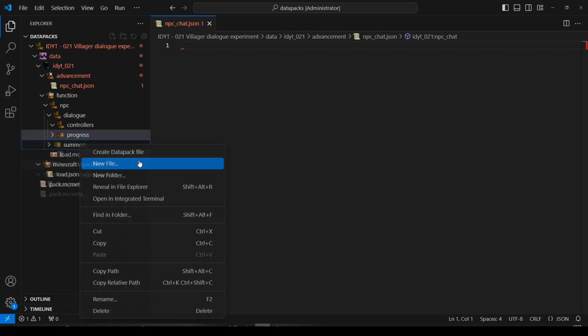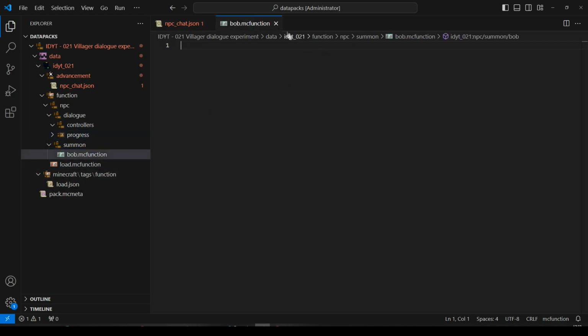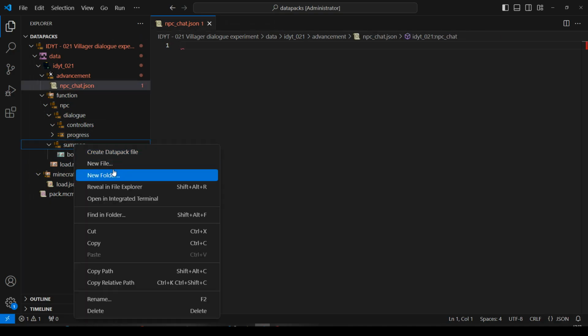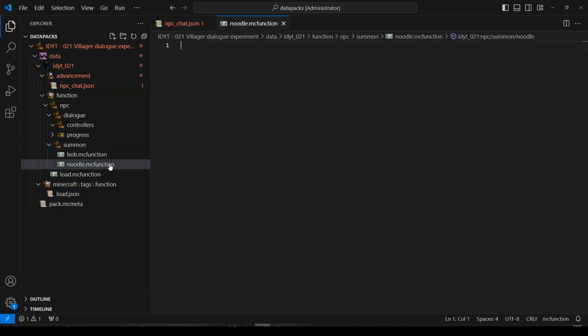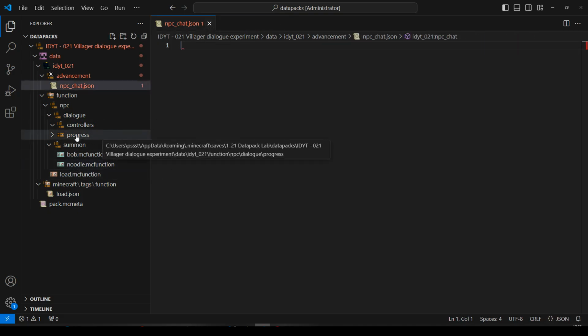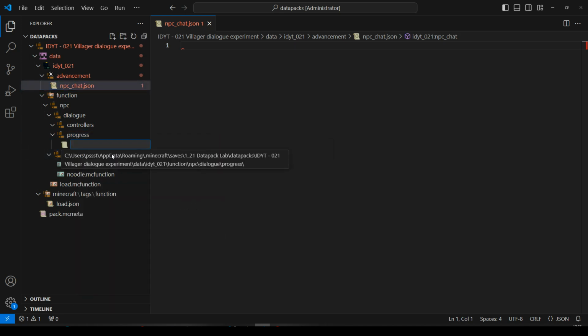In summon, new file, I'm just going to call it Bob. That would be one of my villagers. And I will create another one in summon called Noodle. Am I thinking about food? Maybe. So those are going to be for summoning our villagers. And in progress, I'm going to have one called new file. This I'm going to give Noodle a fetch quest. He wants a potato, so this will be Noodle potato check.